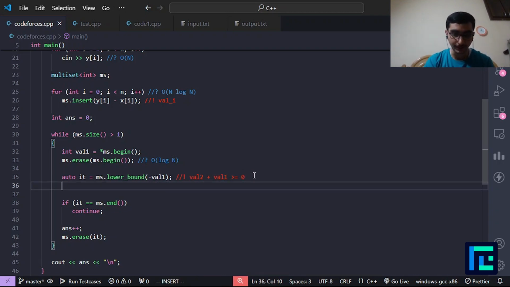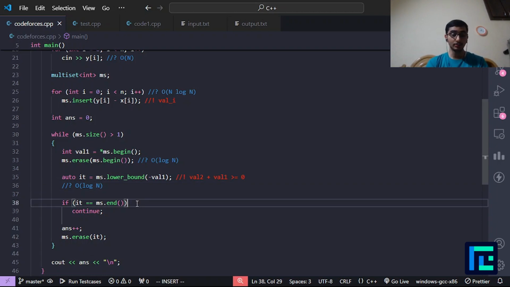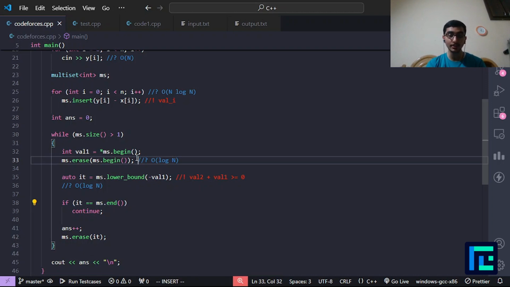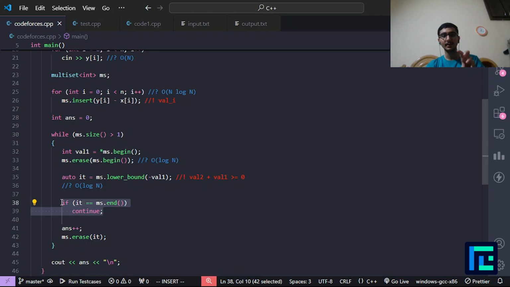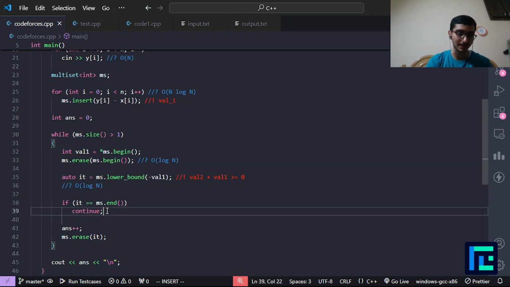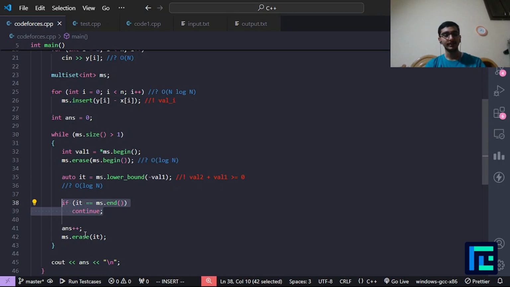That is a neat trick to find the values. And we also need to remember that lower bound takes O of log n time, where n is the current size of the multiset. Now, there can be a case where this value does not exist. So I'll simply continue and not insert this value back, because if the lower bound does not exist, that means if I am only making groups of 2 people, this person can never go to the restaurant while satisfying the condition. And if there is some value, I increment my answer and remove val2.